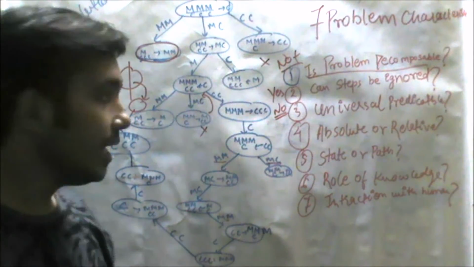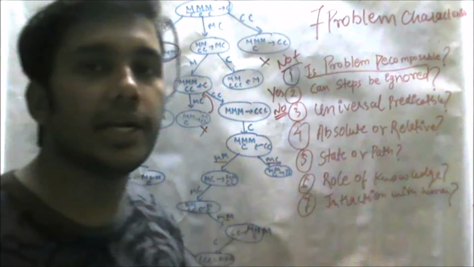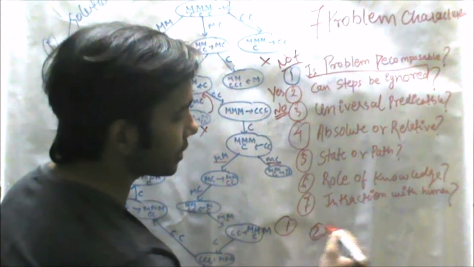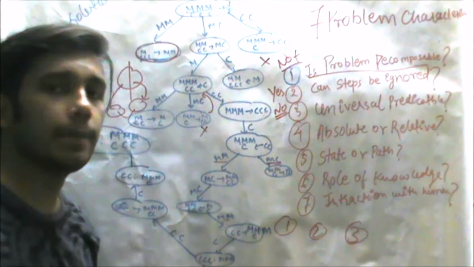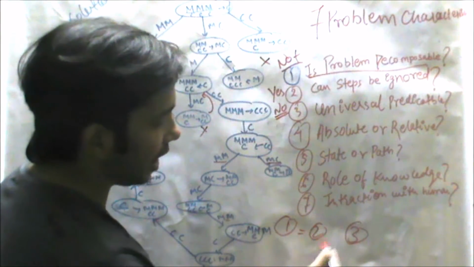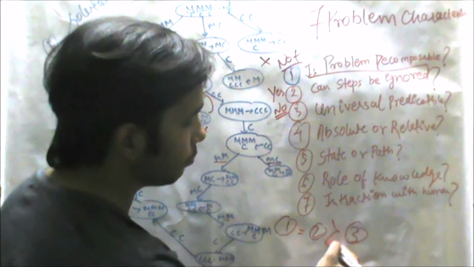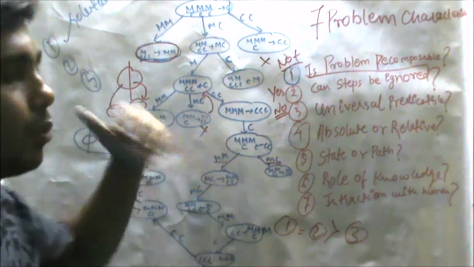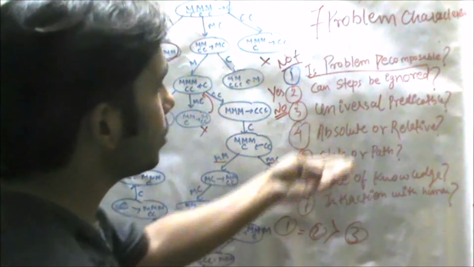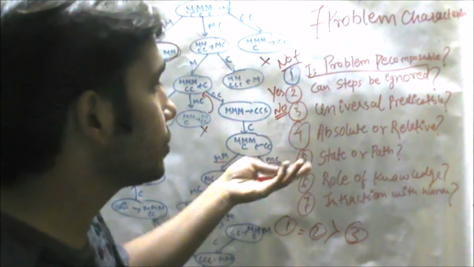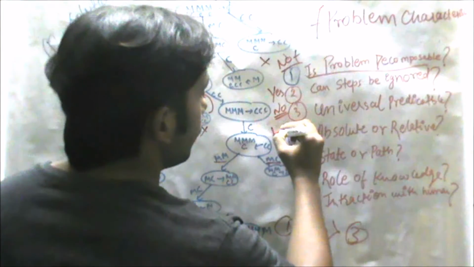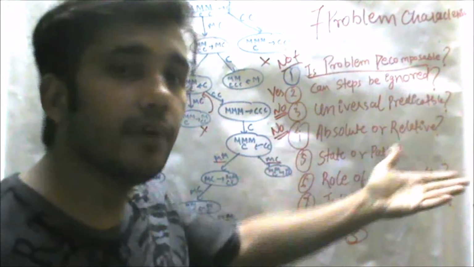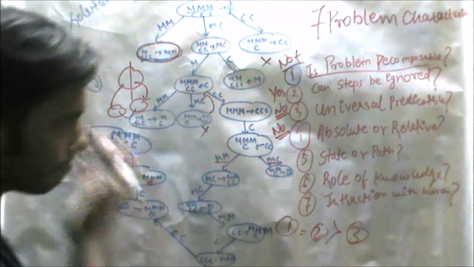The fourth property is: is the solution absolute or relative? If for a problem we find one solution, two solutions or three solutions, then we can compare whether two solutions are equivalent or whether this solution is better than the third one. But in this case there is only one solution, so we cannot say whether it is absolute or relative. So for the fourth property, we can say that our solution is neither relative nor absolute.